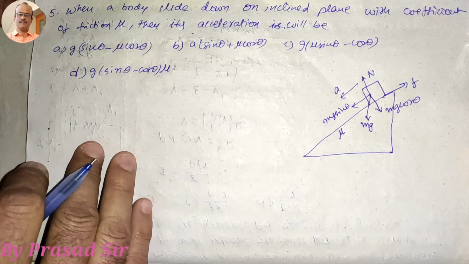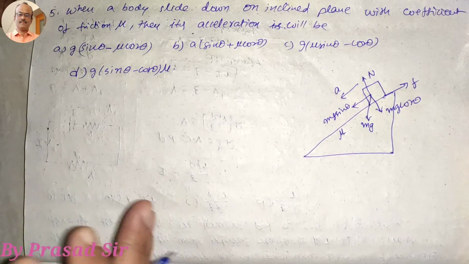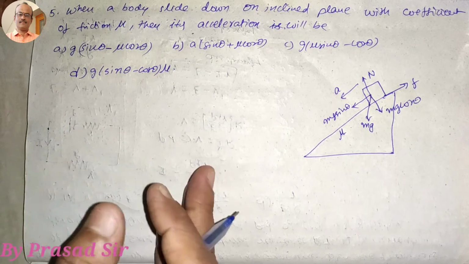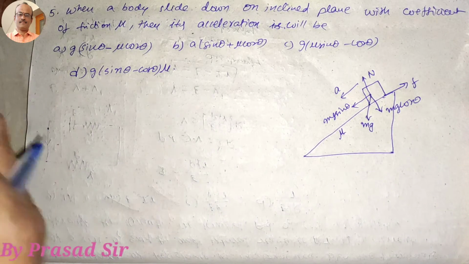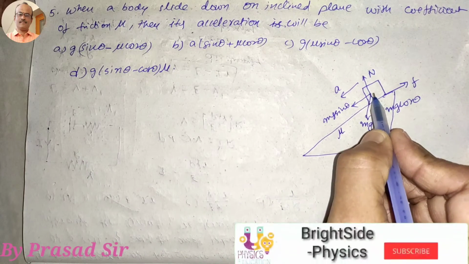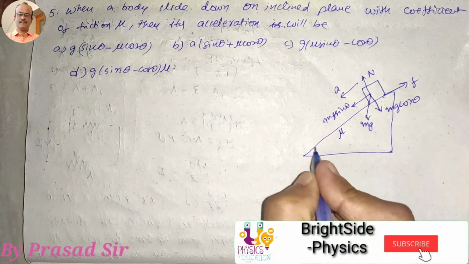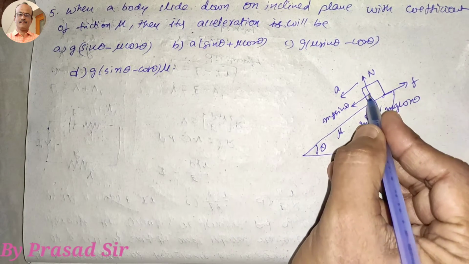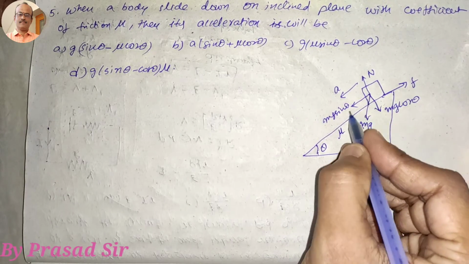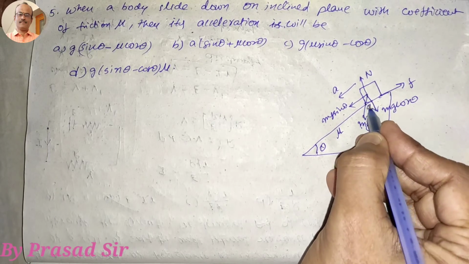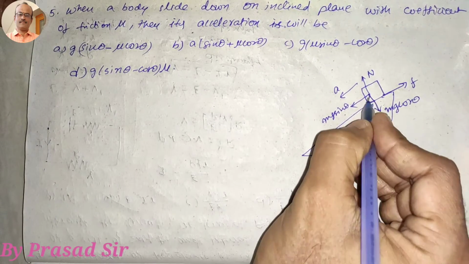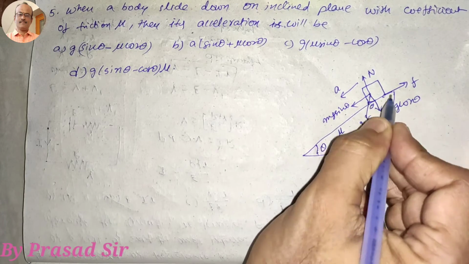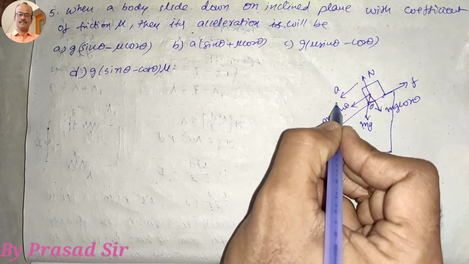When the body is coming in the downward direction, we know that acceleration a is equal to g times sin theta minus mu cos theta. Already we know the option, but how did it come? First of all, a body which is sliding down an inclined plane, with theta here. When it is coming in the downward direction, weight acts in this direction, mg sin theta component this side and mg cos theta component this side, normal reaction this side and frictional force this side. That means body movement this side means frictional force that side and acceleration this side.